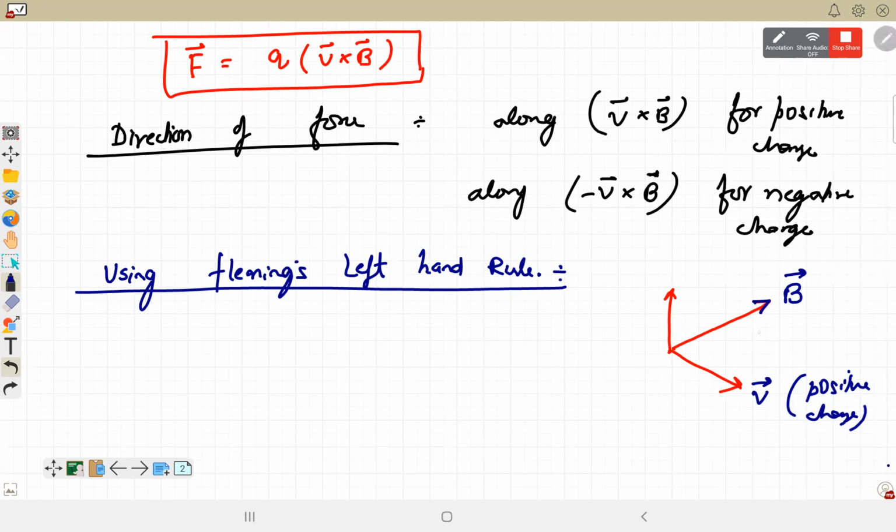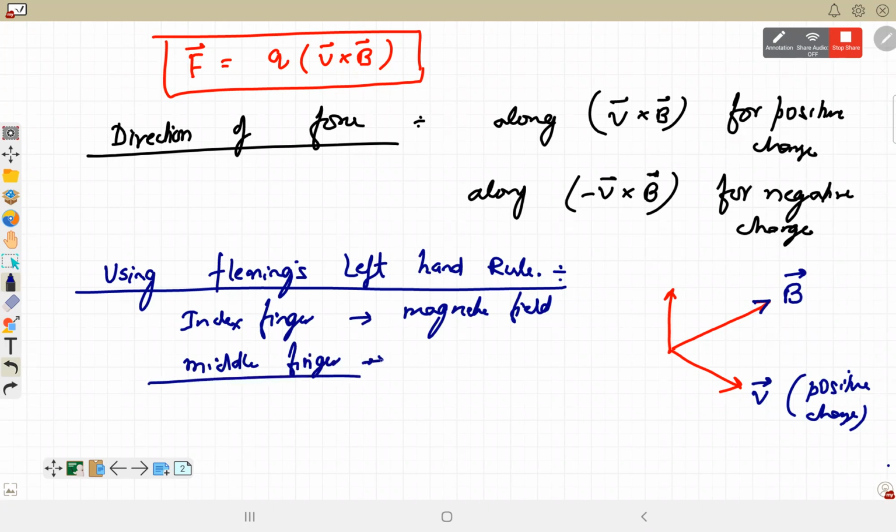So index finger we will point first in the direction of magnetic field, and then we rotate our head such that the middle finger gives the direction of velocity of positive charge.